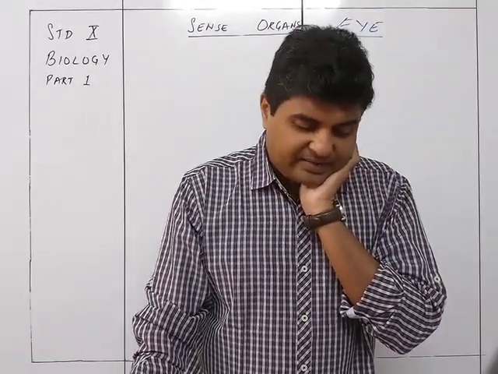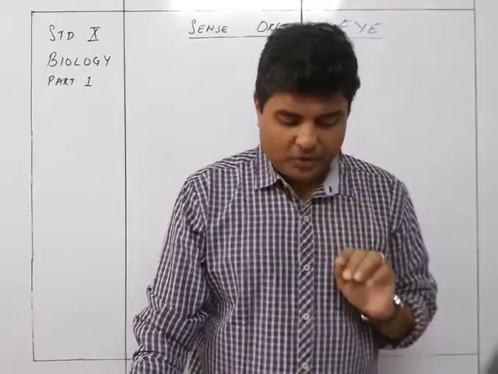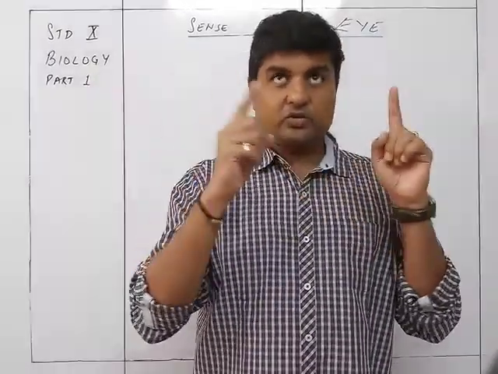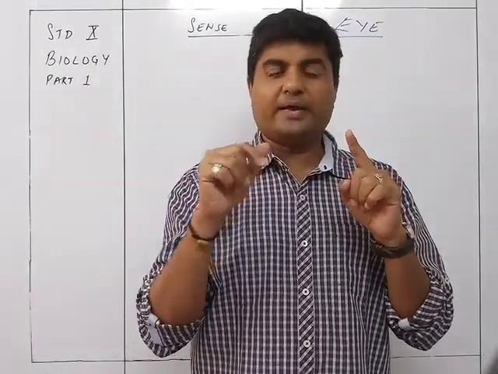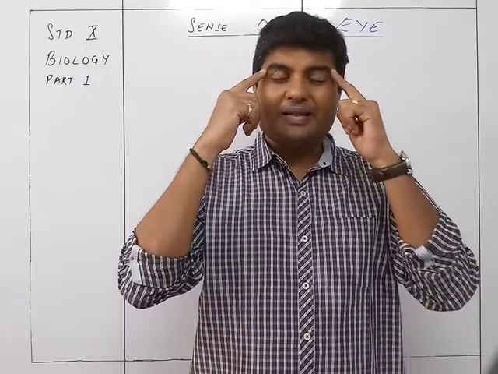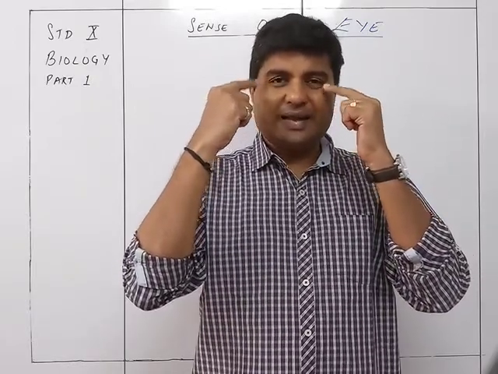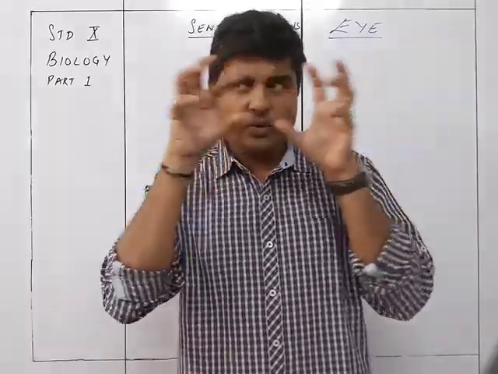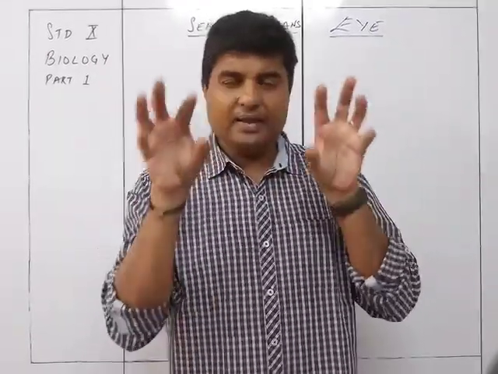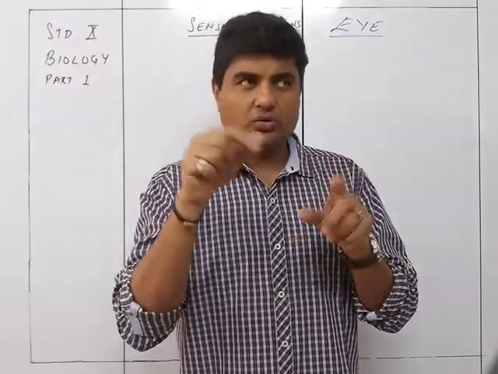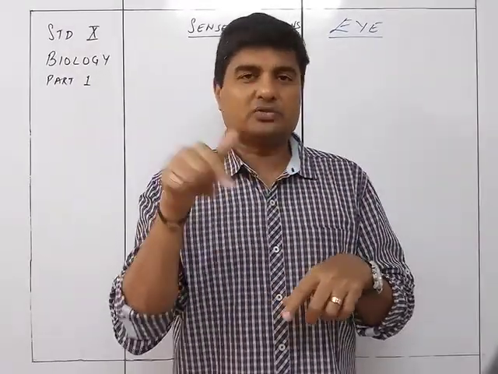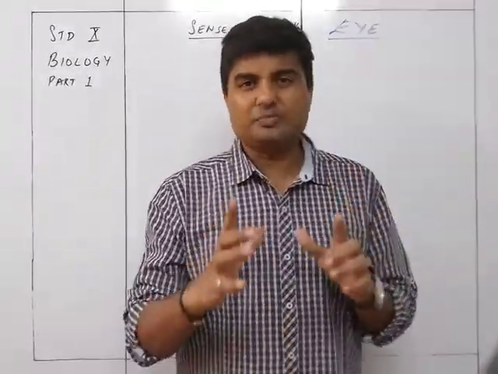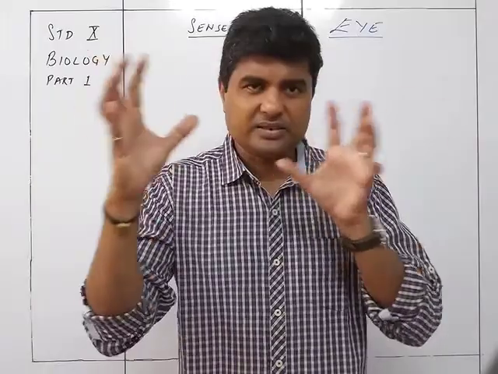Each eye is in the form of a ball and can be rotated with the help of 6 muscles. So the rotation of the eye this way, up, down, all that movement takes place by the 6 muscles which are there in the eyeball. They make the movement of the eye in all directions. That complete movement is because of the muscles. There are 6 muscles controlling the axis in all directions.